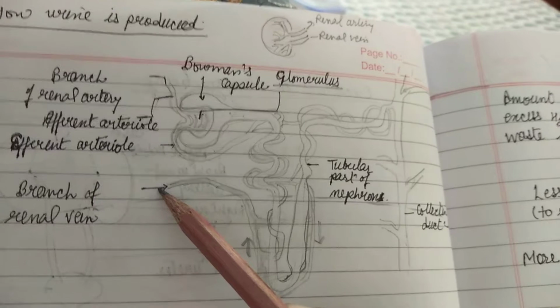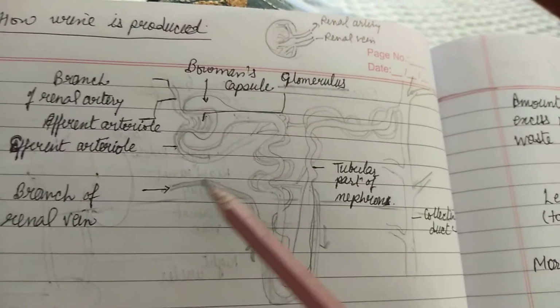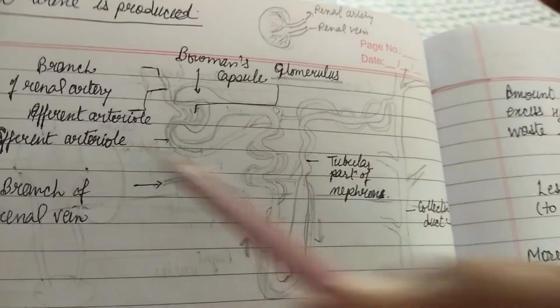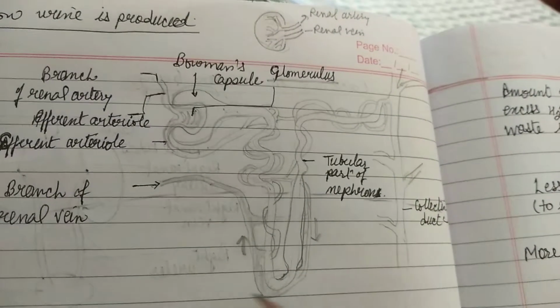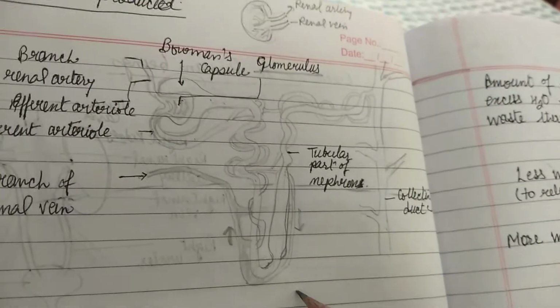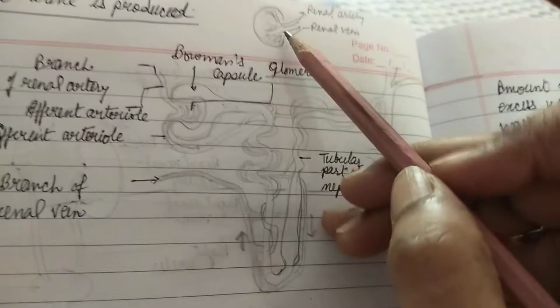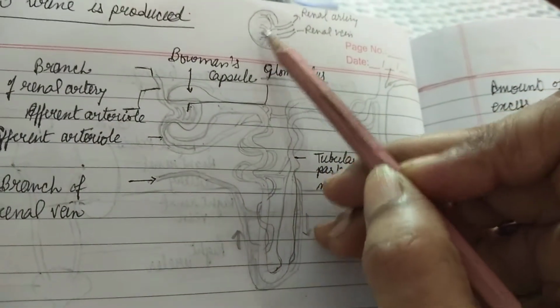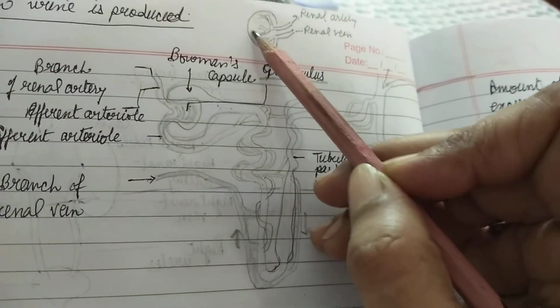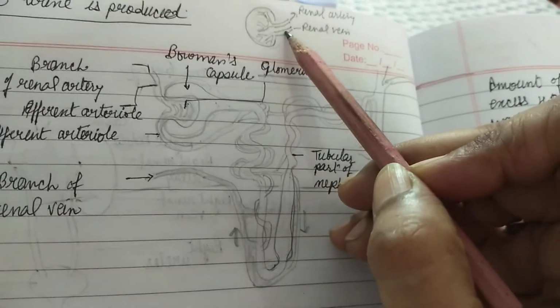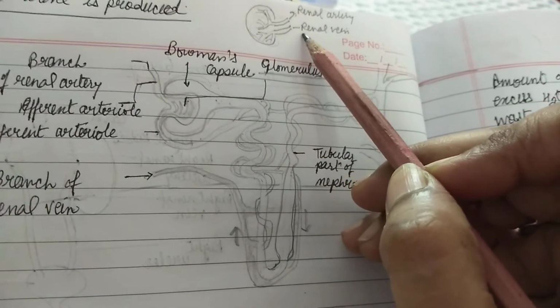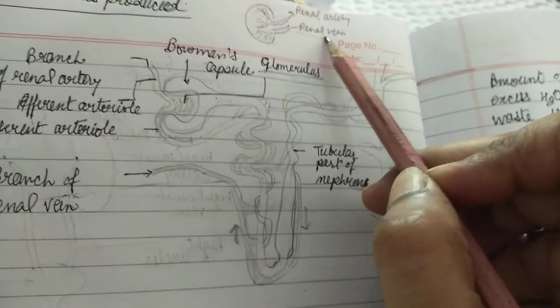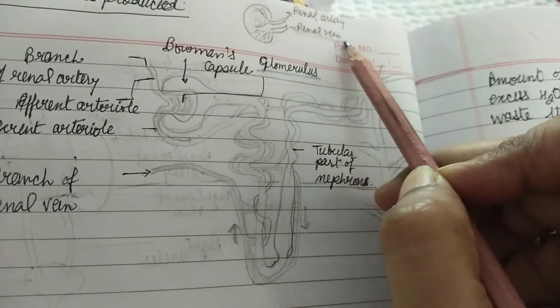And this branch of renal veins of a number of nephrons, they combine and form the renal vein. See, this way. So a number of these branches of renal arteries combine and form renal veins that come out of this. Now this renal vein is free of nitrogenous waste.